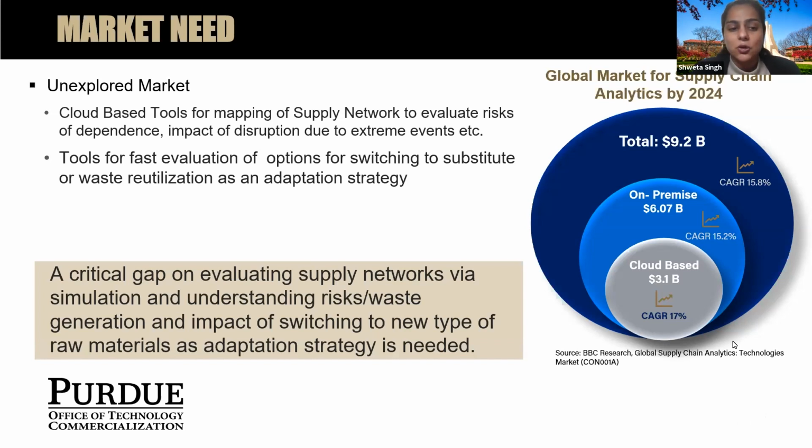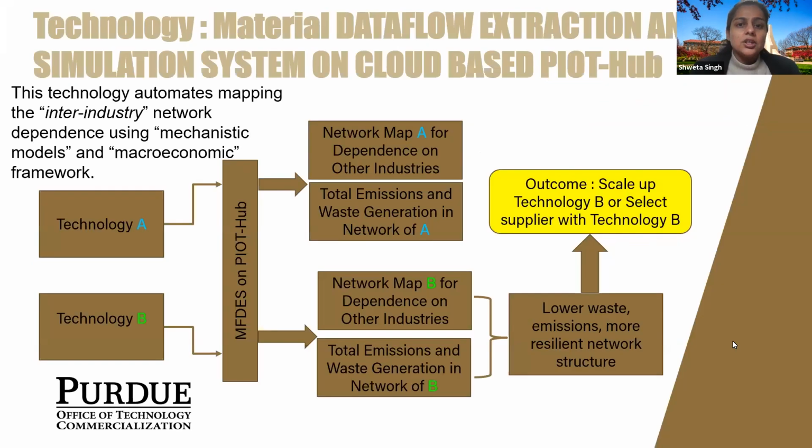by evaluating supply networks via simulation and understanding the risk of waste generation for switching to new types of feedstocks, raw materials, or different kinds of technologies. So in short, what this technology does is automate the mapping of the inter-industry network in terms of physical flows using mechanistic models, so first principle physics-based models, process models, and a macroeconomic input-output framework. If you have technology A versus technology B, that can be simulated on the PIoT hub, and then we can pick from the network maps, after evaluating them for the two technologies, which has lower emissions or waste and a more resilient network structure.